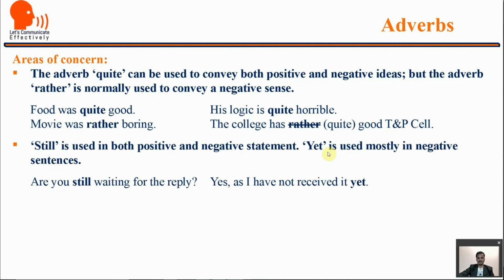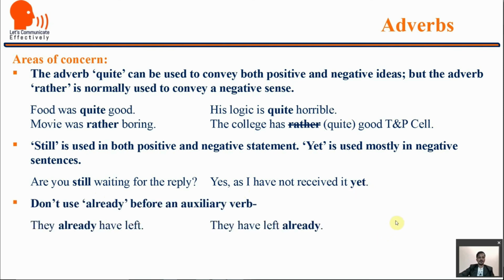Still and yet. Still is used in both positive and negative statements, but yet is used mostly in negative statements. For example, are you still waiting for the reply? Yes, as I have not received it yet. Do not use already before an auxiliary verb.